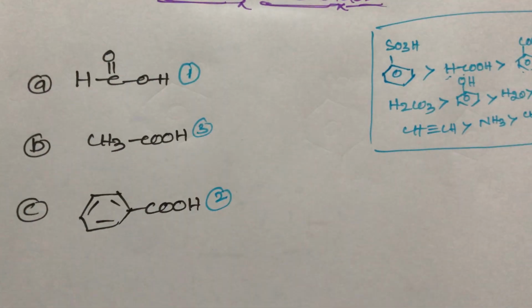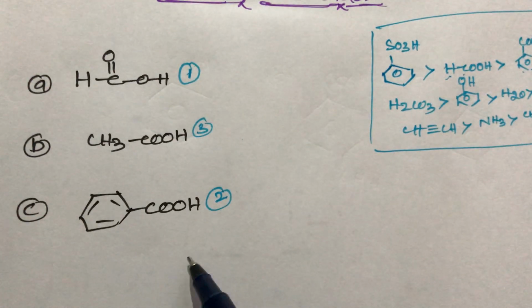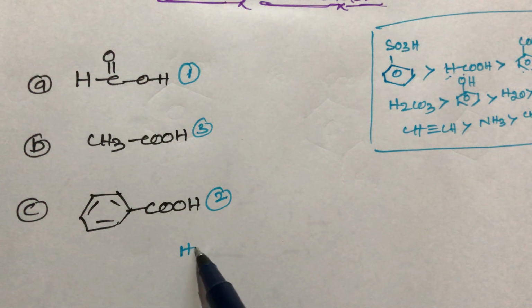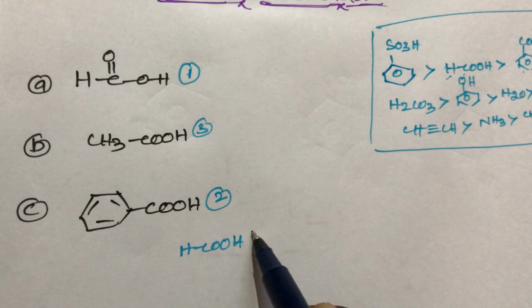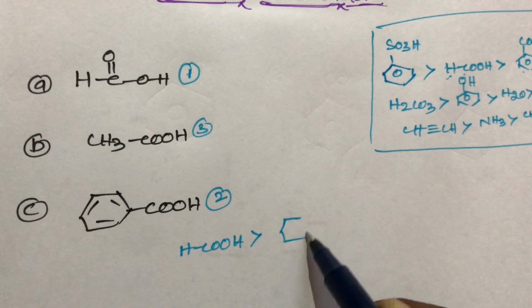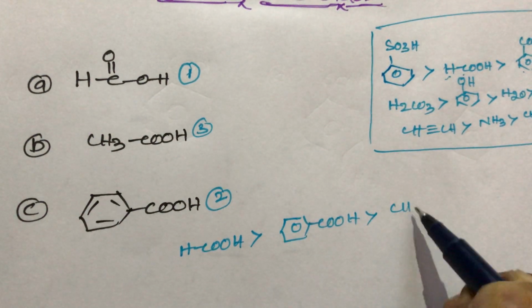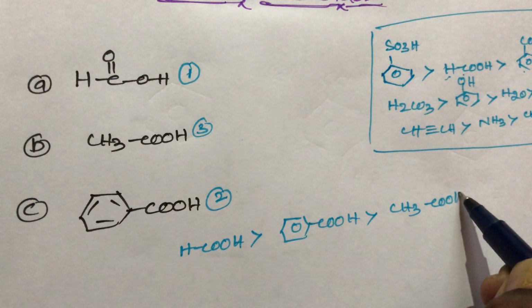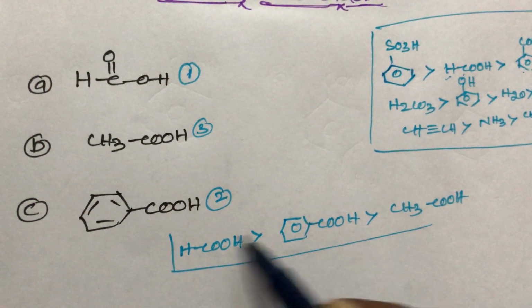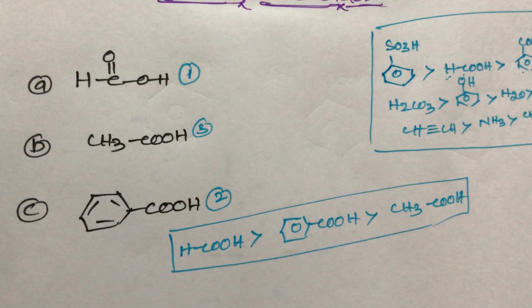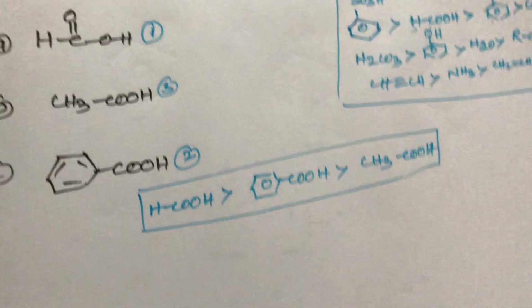So what is the acidic strength order here? Formic acid, HCOOH, is greater than benzoic acid. Benzoic acid is greater than acetic acid. This is the acidic strength order, student. So what is the reason? I will give the explanation, student.